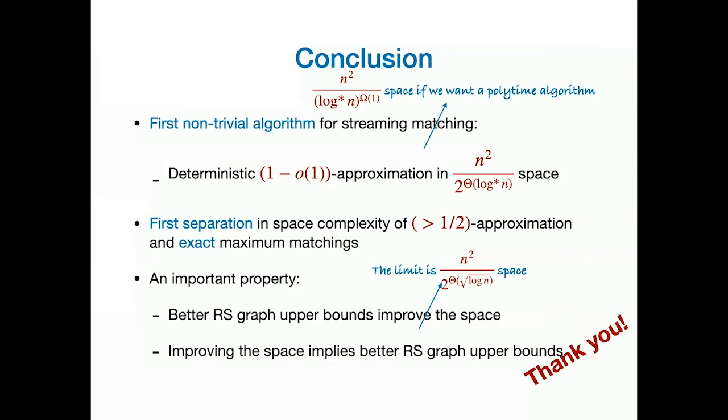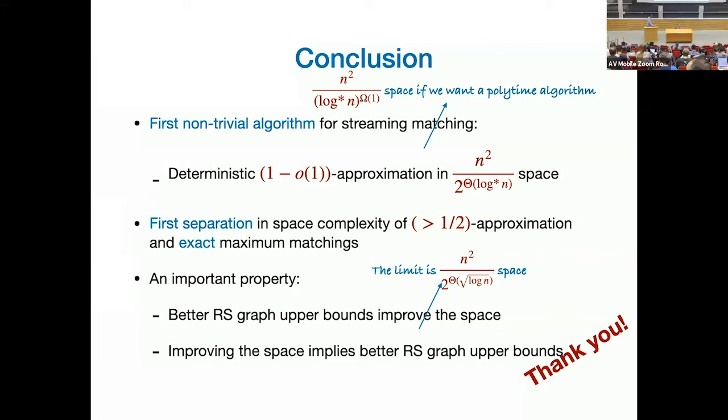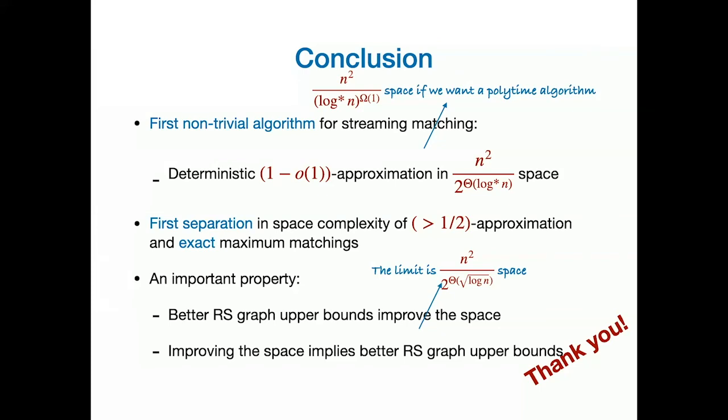So if you could do the matching cover thing instead of n square over log star, let's say n square over 2 to the log star, or even better than this, then you would get immediately a better streaming algorithm, right? Exactly, that's true. Yes, exactly. Okay, got it. Thank you. Sure.